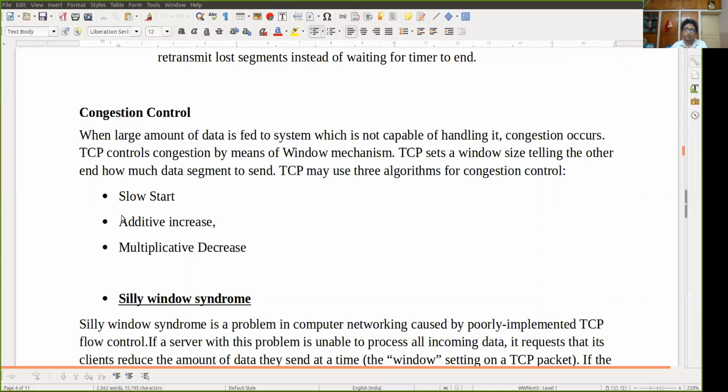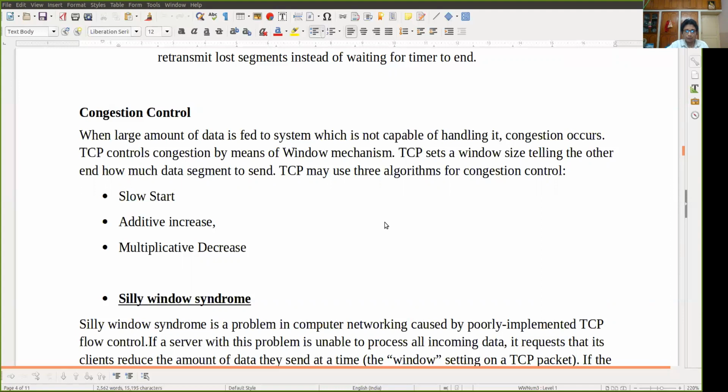then 16 segments. So the sender is sending data and increasing it step by step. That's why we call it the slow start method. In the small graph you can see, at first the sender is sending 1 data segment, next 2, next 4, next 8, next 16, then maybe 32, like that. This is the slow start mechanism.